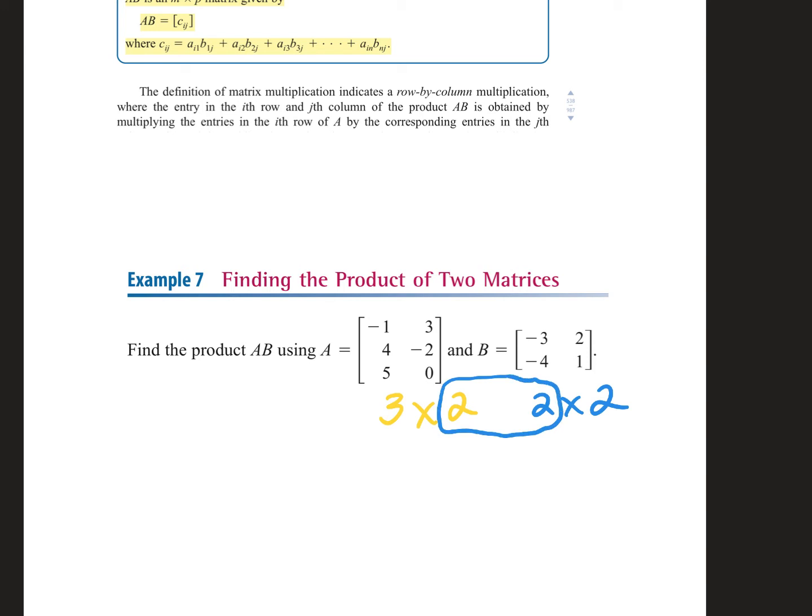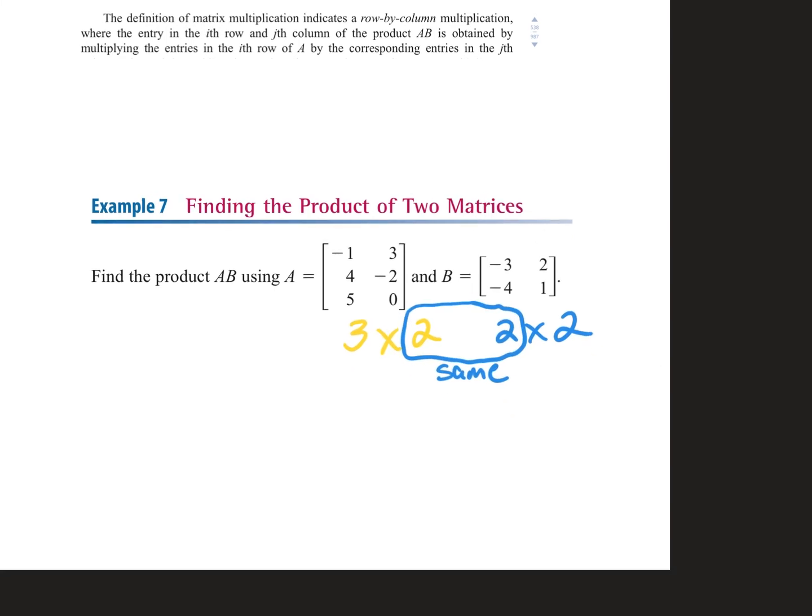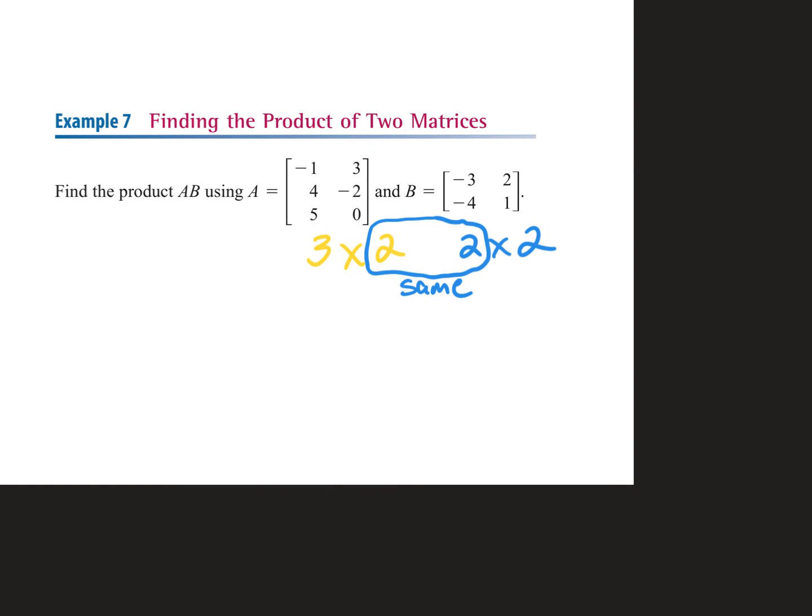The last number of the first and the first number of the last. You see how I wrote the first set of dimensions, the second set of dimensions. And these two are the same. Everybody see that? When they are the same, you can multiply them together. And the resulting matrix, your answer will be the outside number by the outside number. So your answer is going to be a what? A 3-row by 2-column answer.